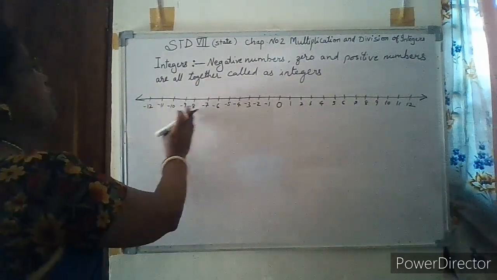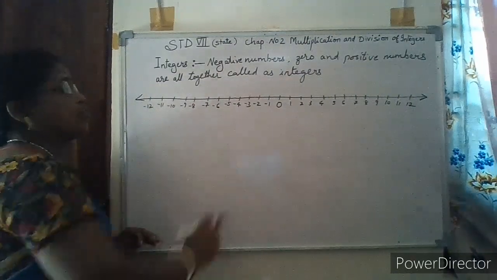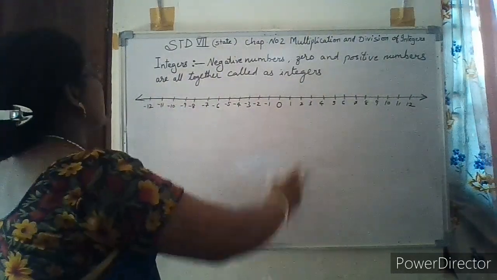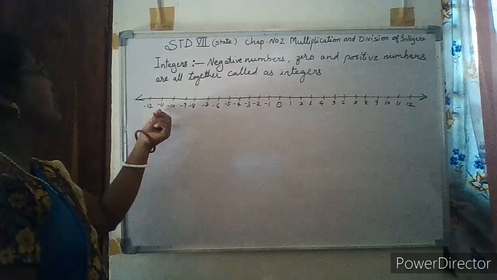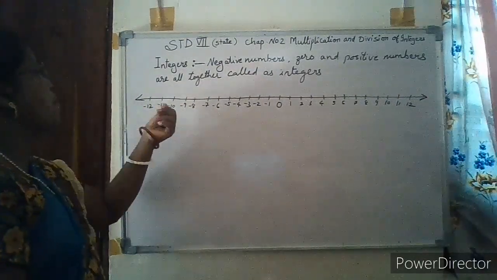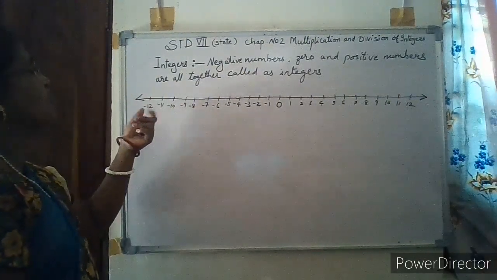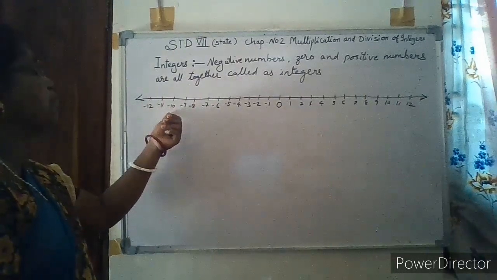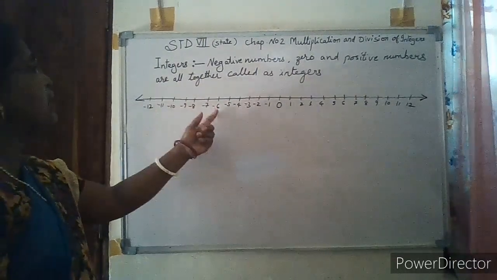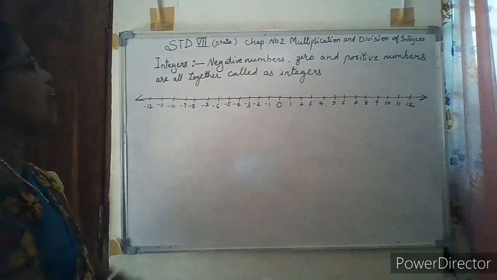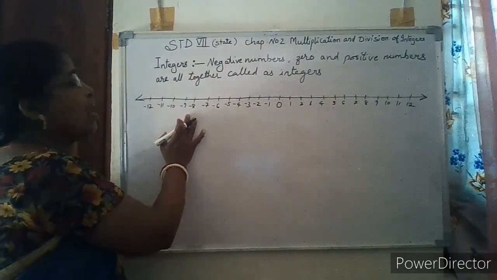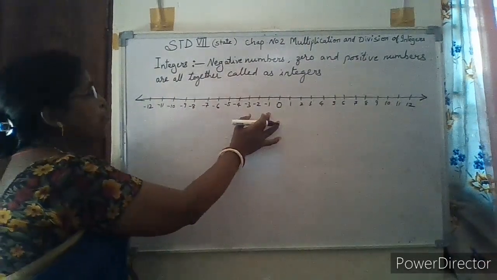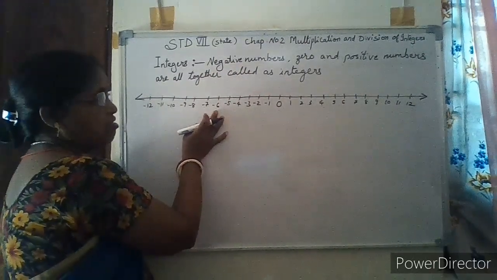That means when we go on towards the right, the numbers keep on increasing. That means minus 11 is greater than minus 12. Minus 10 is greater than minus 12, or minus 8 is greater than minus 10. Minus 6 is greater than minus 9. Minus 3 is greater than minus 8. Minus 1 is greater than minus 6.